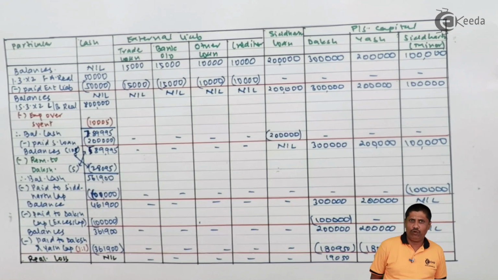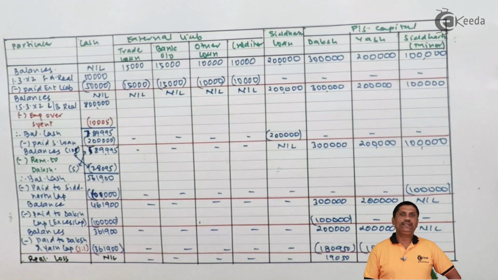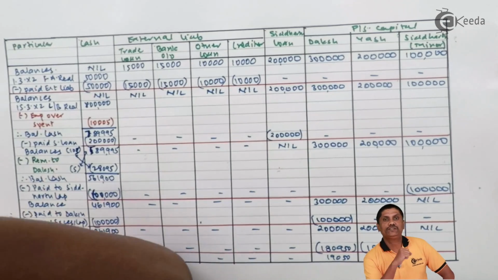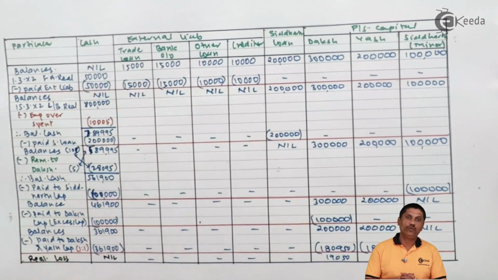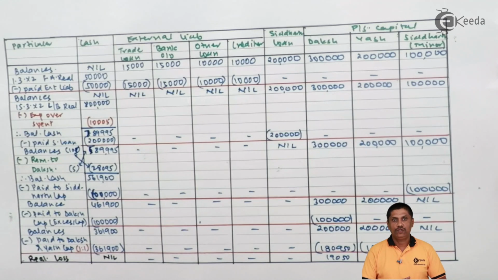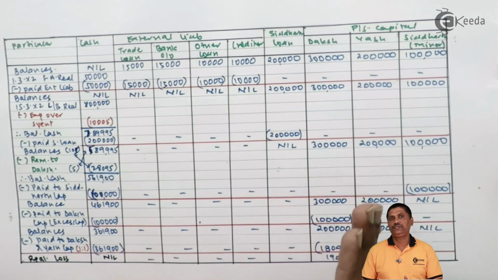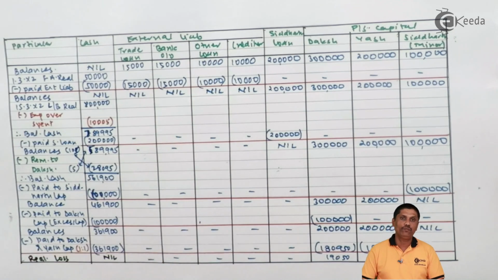So let's decide what we learned in this question. We decided that if partner is minor, his liability is restricted only to his capital. So when it comes to pay to the partner's capital, he will be paid first so that he will not share any loss. So partner who is minor, he will be paid first in full. Thereafter, you will prepare your excess capital statement. And after paying all other partners, if their capital becomes zero, then you start paying to all partners, including minor partner. So be careful. Read this question. You must see once more so that you can understand it better.